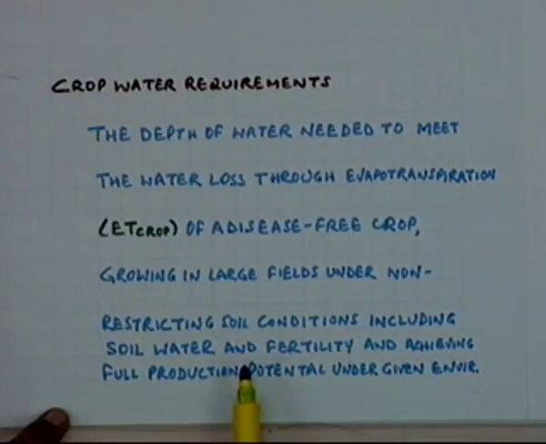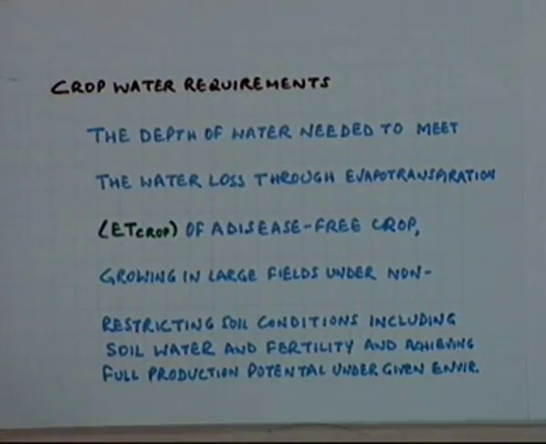Similarly, the water conditions shouldn't be restricted. If you supply less water, it will affect the requirement. If the moisture availability is not there, then the usage of water will also be reduced, but that will affect the yield.